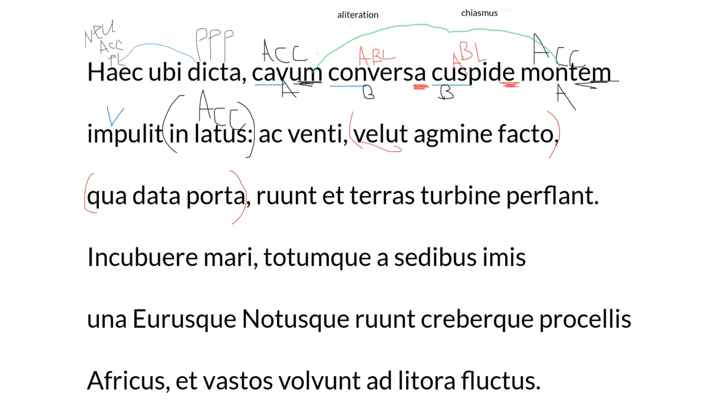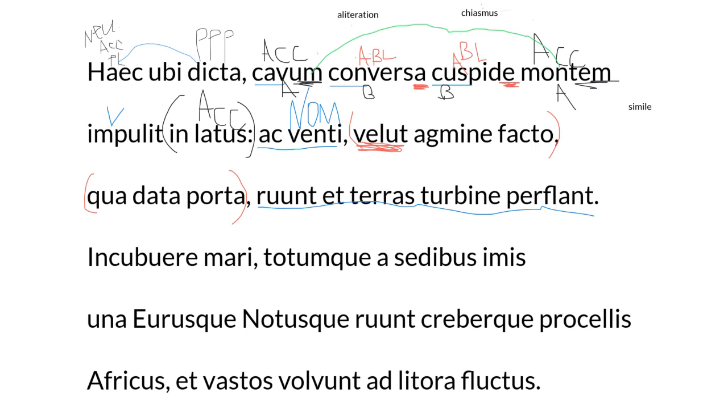The word velut always signifies a certain literary device because it means just like or like, which is a simile. So everything that I'm going to be underlining here in blue is actually the main part of the sentence itself. So let's just go through and translate it. We got the word venti from ventus. We know that one from our vocabulary. That is the nominative form of winds. So ac is just a fancy way to say et. So, and the winds, let's break it up then with our simile here, just like.